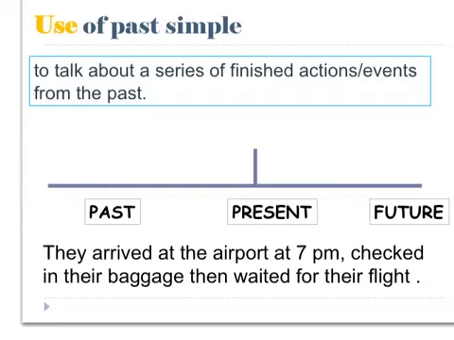We can also use past simple to talk about a series of finished actions or events from the past. That is, a set of different actions that happened one after the other. For example, they arrived at the airport at 7 p.m., checked in their baggage, then waited for their flight. So we have a series of related actions that happen one after the other in the past.